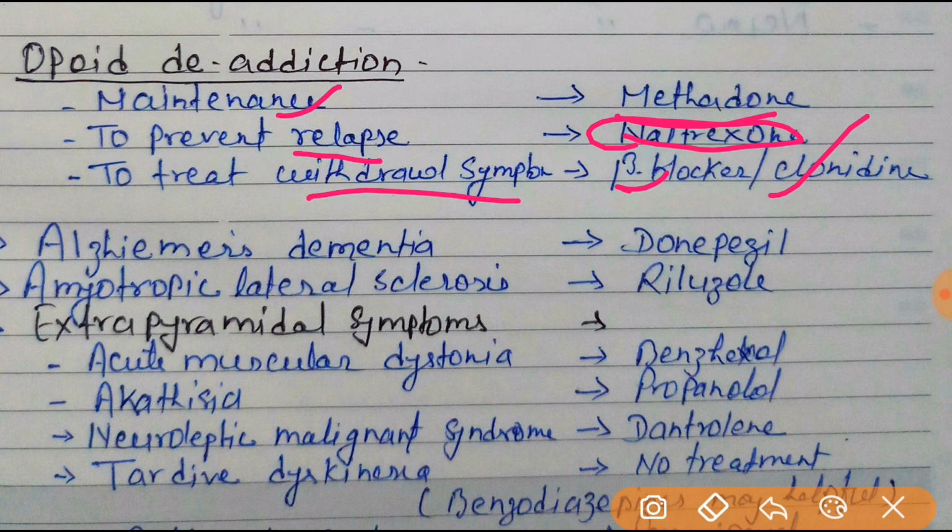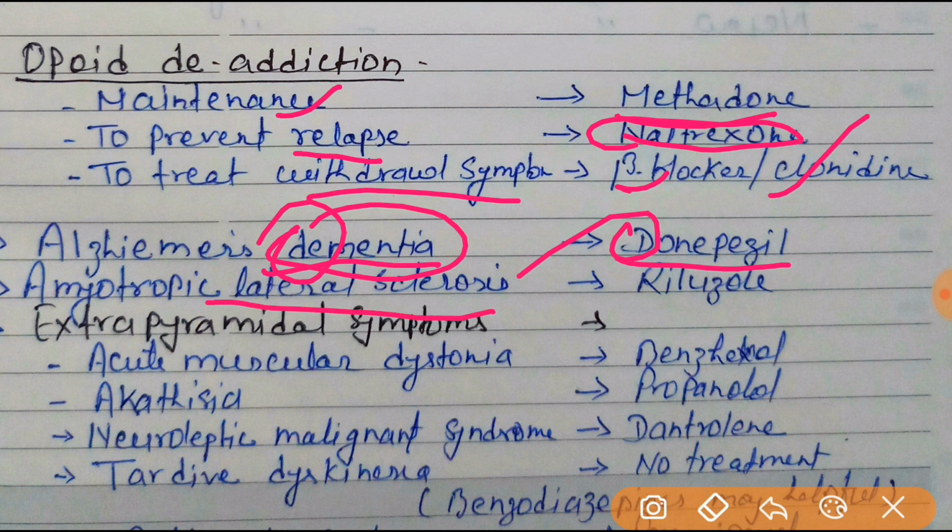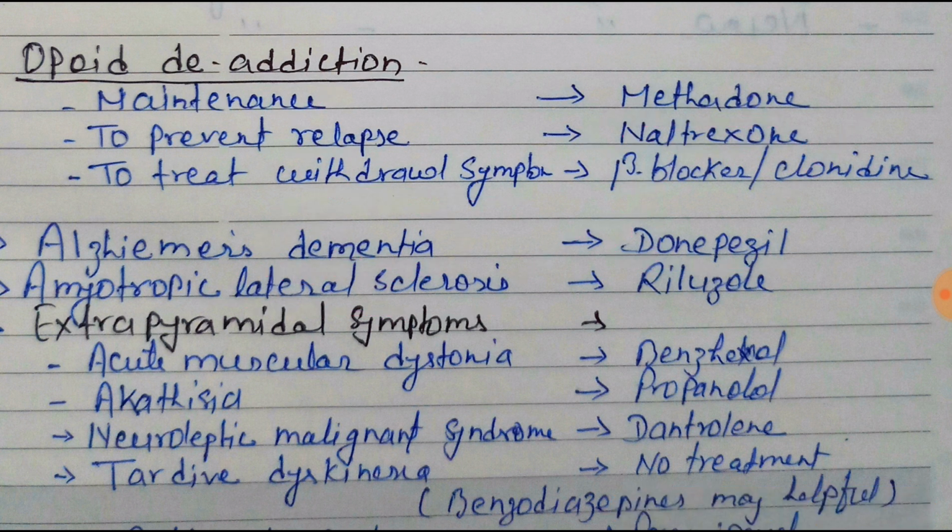Alzheimer's dementia: here donepezil will be the drug of choice. Amyotrophic lateral sclerosis, riluzole will be the drug of choice.